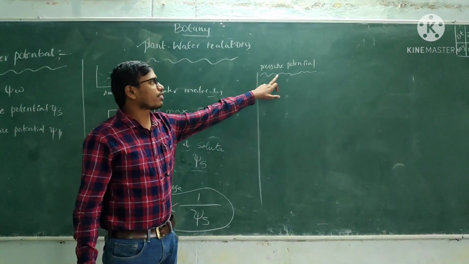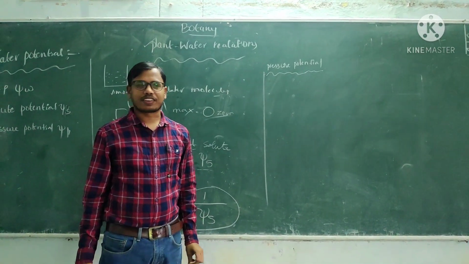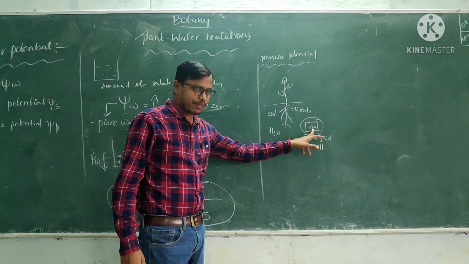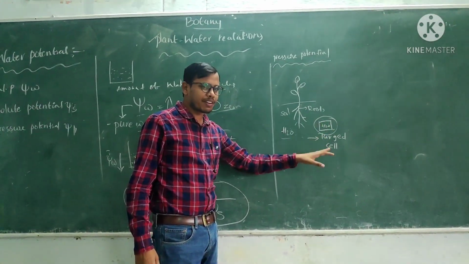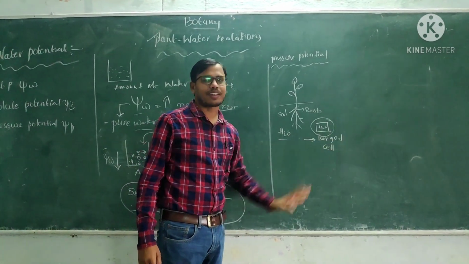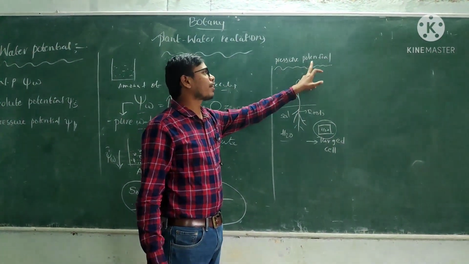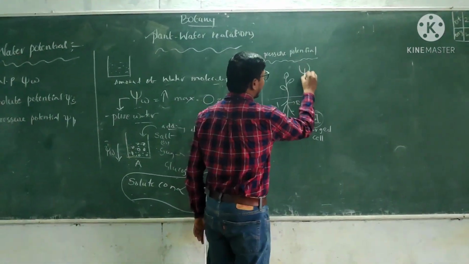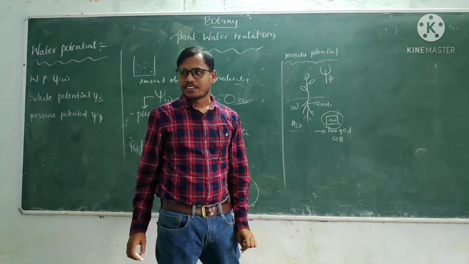Now we are going to discuss pressure potential. What is that? Pressure potential. Here water is absorbed and transferred into the root epidermal cells. When the water is absorbed by the root epidermal cell, the cells become turgid. Now the turgid pressure is nothing but pressure potential, and that is indicated by psi p.